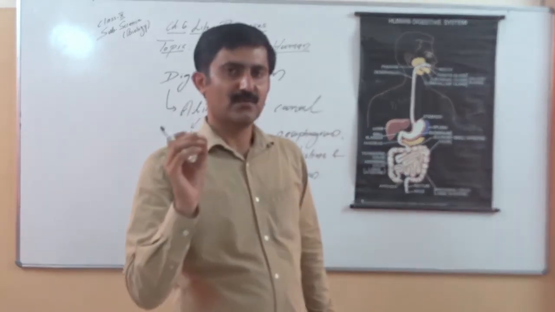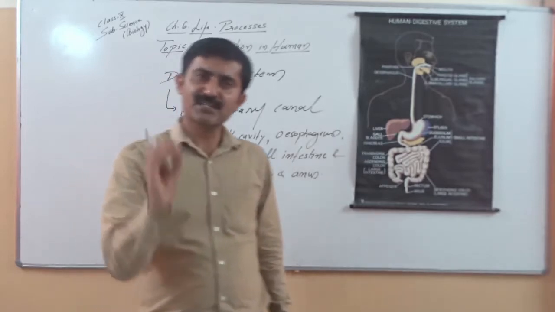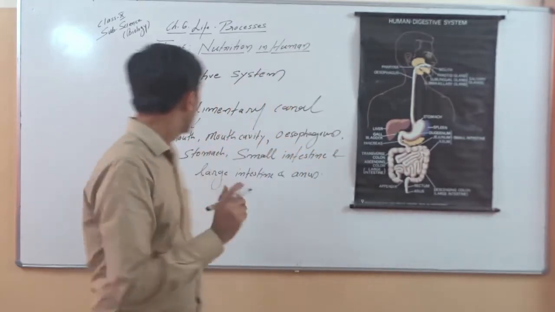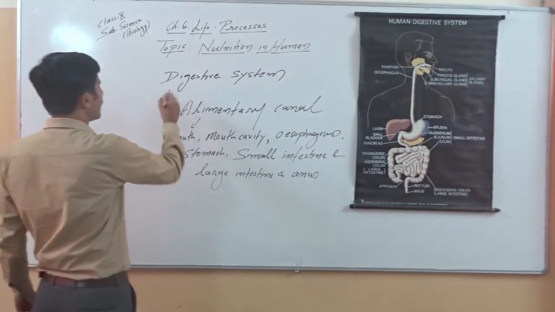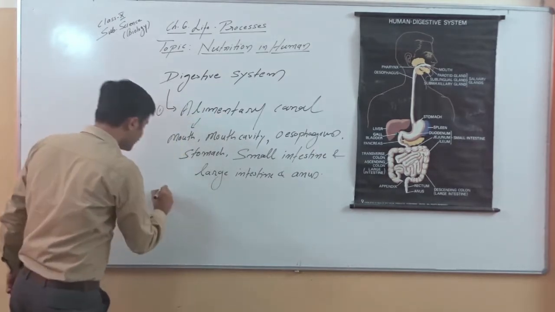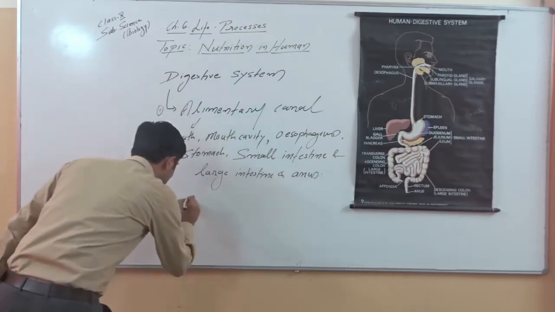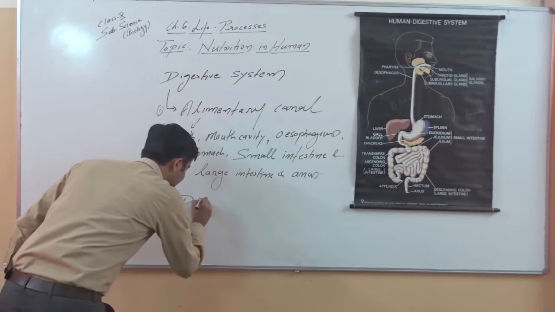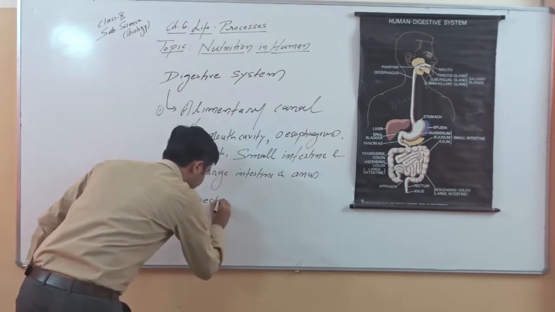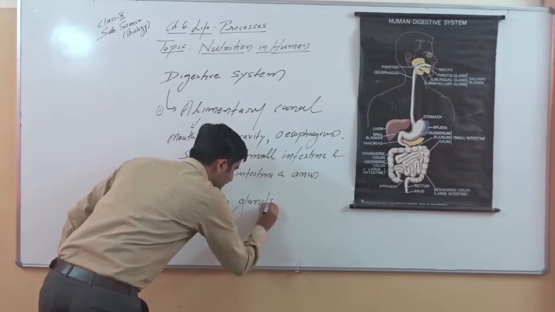So this long tube is called the alimentary canal, where the food is digested and absorbed. The second very important part of our digestive system includes the digestive glands. These are accessory digestive glands.